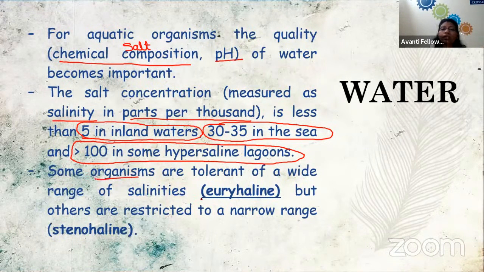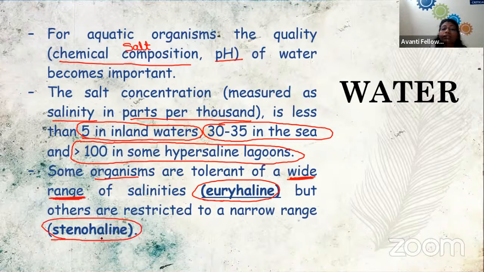So the organism can be euryhaline. Euryhaline means they are able to tolerate a wide range of salinity. Whereas another group of organisms is stenohaline, which can only tolerate a very narrow range of salinity, or we can say salt concentration. Okay.